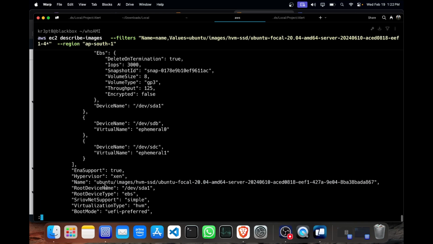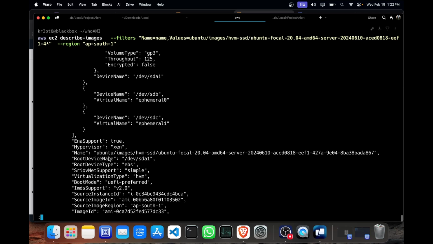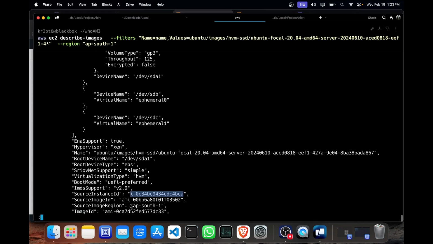Also in the name section you can see Ubuntu slash image, and at the end 867, that is the AMI that we have created just now. In the source instance ID you can see this instance ID, ending in BCA, and here the AMI ID and the source AMI ID.